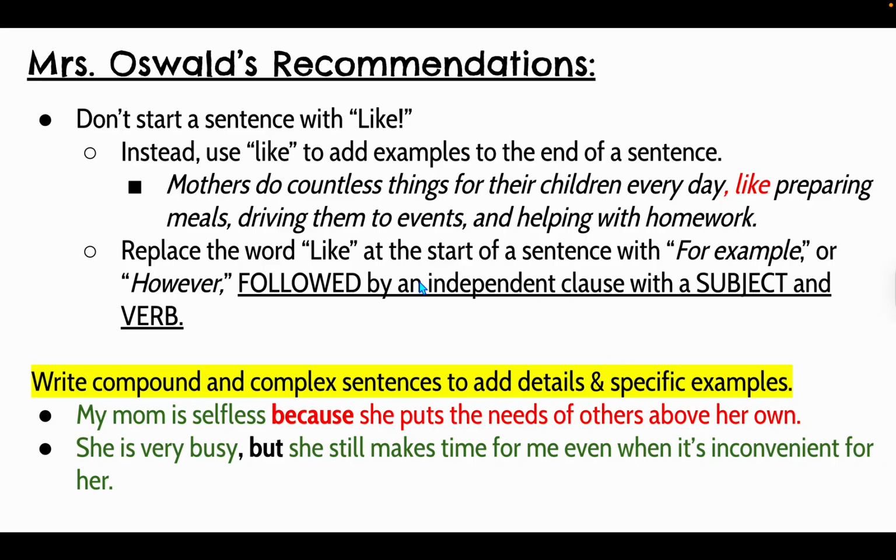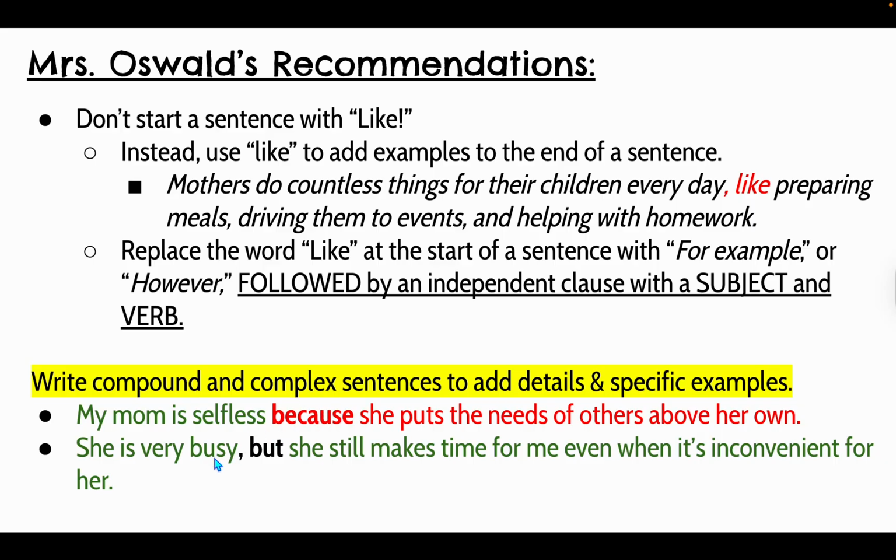So another way to get specific with our examples is we can use compound and complex sentences to add more details. So here I've got a complex sentence. I can start with an independent clause and give an example with a dependent clause. My mom is selfless because she puts the needs of others above her own. Remember, if it is a dependent clause after an independent clause, we don't put a comma before the subordinate conjunction that joins them.